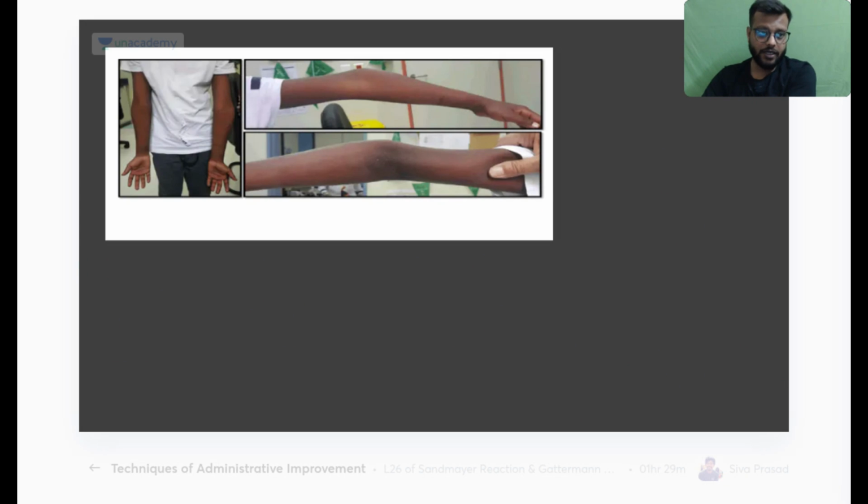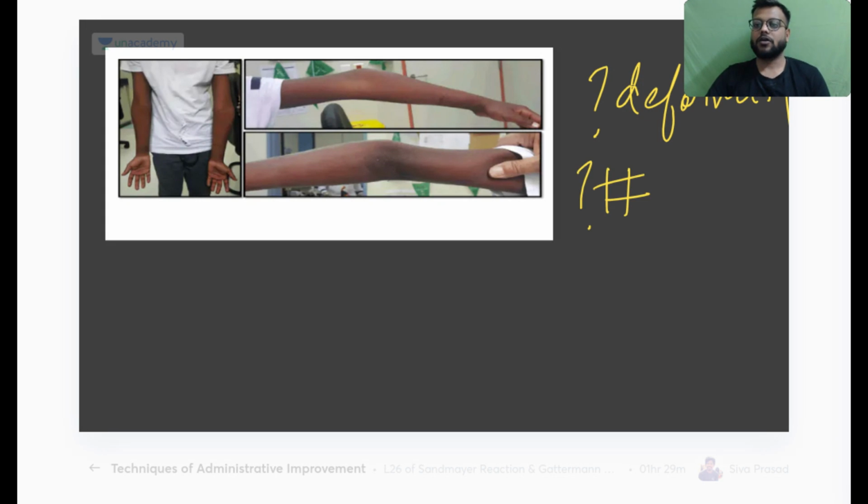Okay, now which deformity is this? Very important, identify the deformity, and in which fracture you will have this deformity.